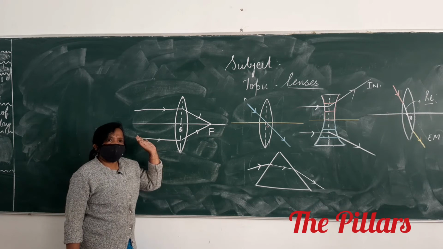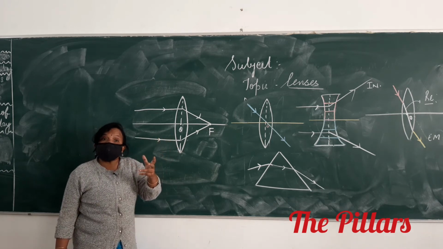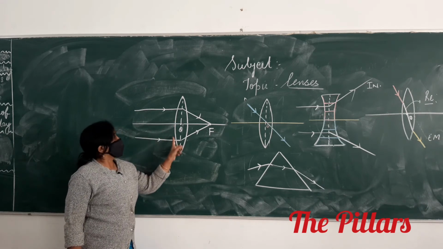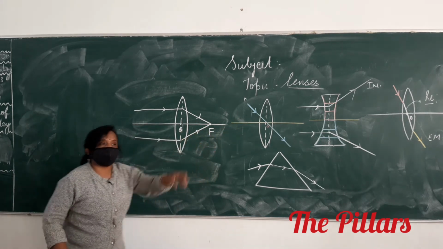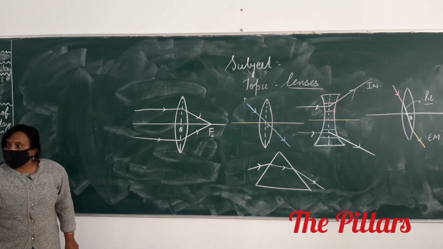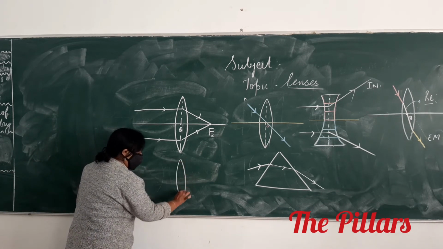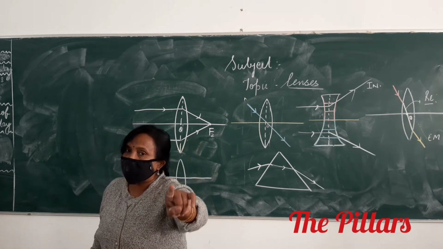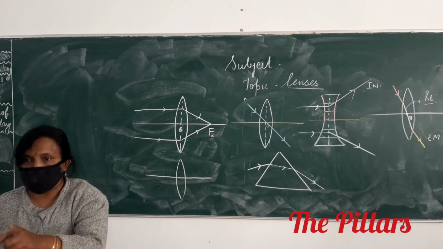How will you define F1? Light rays starting from a point on the principal axis, after refraction will become parallel to the principal axis. See, look here. This is our F2 and F2 is the main focus, the principal focus. Nobody will ask you to define the first focus. If the question says define the focus of a convex lens, the question is asking you the principal focus, and the second focus is the principal focus.